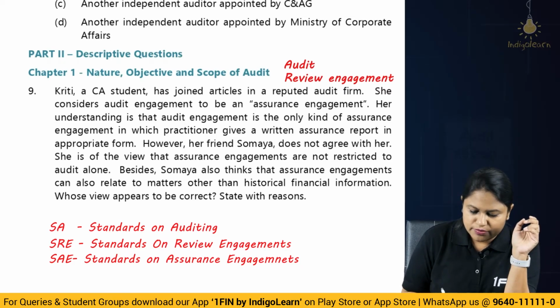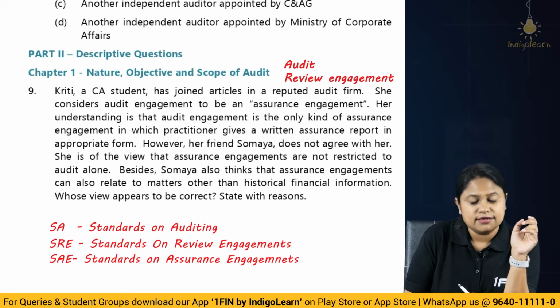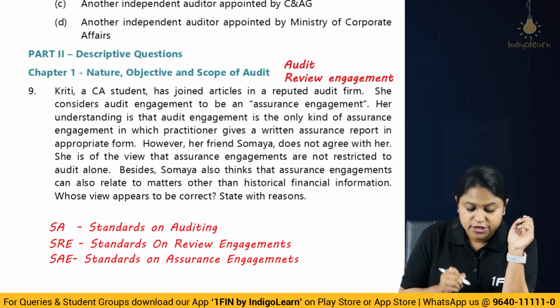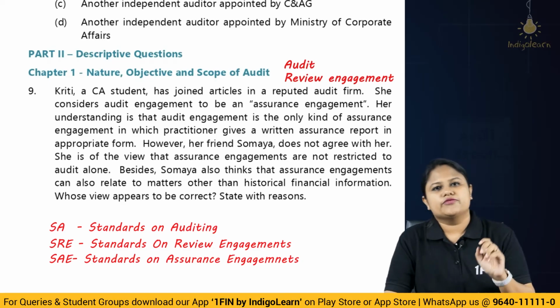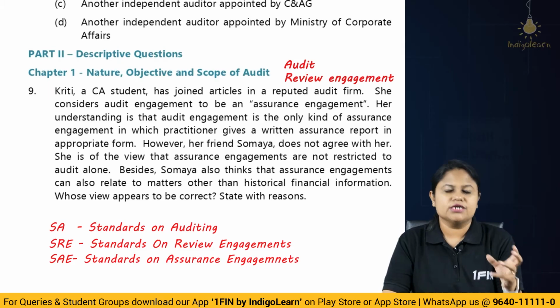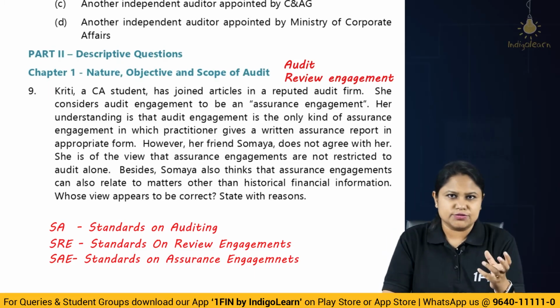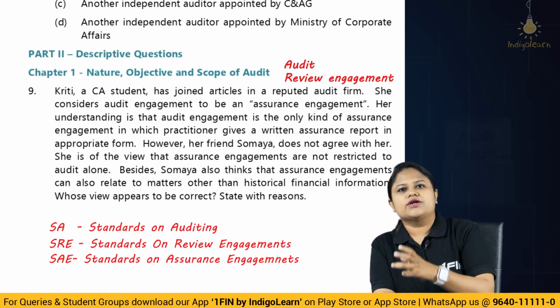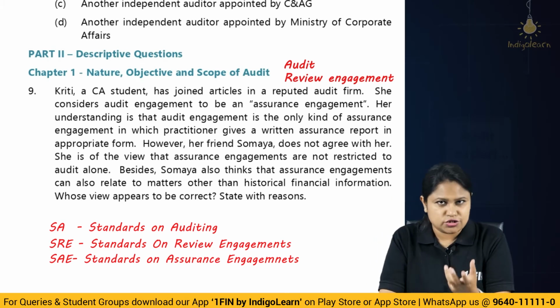So here the understanding would be, her friend does not agree with her, so of the view that assurance engagements are not restricted to only audit, that is also correct. Plus, she also thinks it could relate to matters other than historical financial information. So the view whose is correct here, the answer is Somaya's. So the view of Somaya is correct because we don't have only audit as assurance engagement, we have review also as the assurance engagement, we also have other historical information, on that also we can provide assurance.